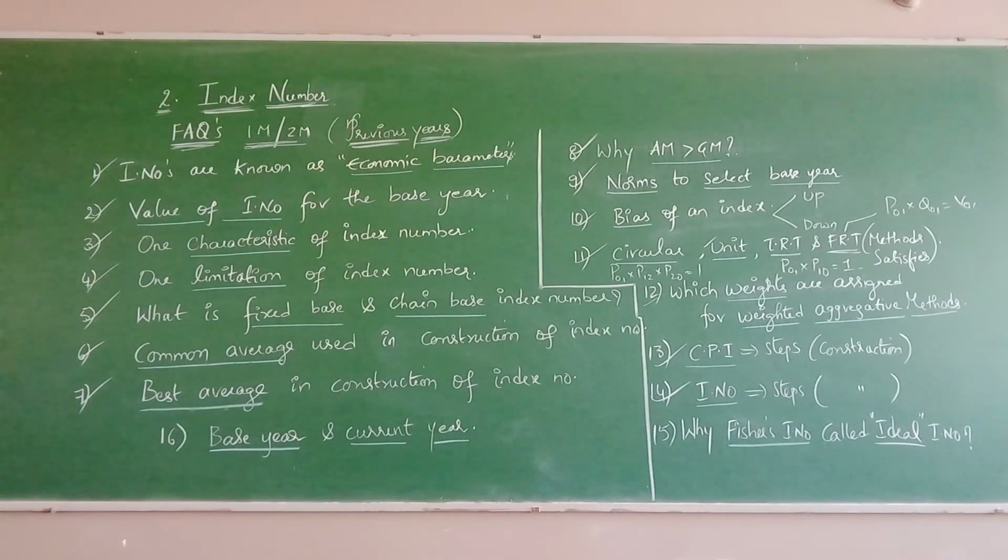And why Paasche is downward means it considers the current year quantities. With current year quantities, with the current price, definitely the usage will become less than it is needed. So Paasche shows downward. Next, TRT, FRT, circular and unit test. Time reversal test: P01 into P10 equals 1. And TRT satisfies Marshall-Edgeworth and Fisher's and also Kelly's.